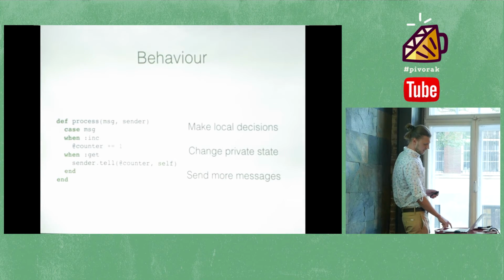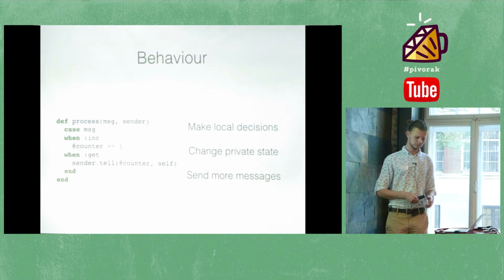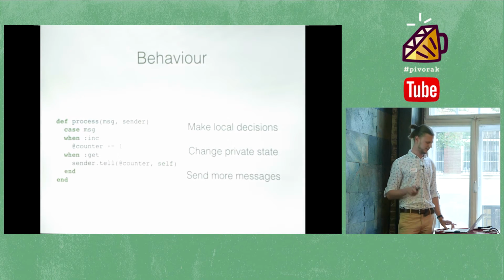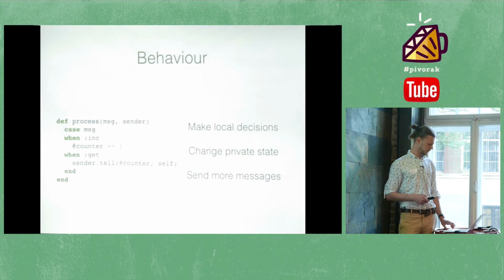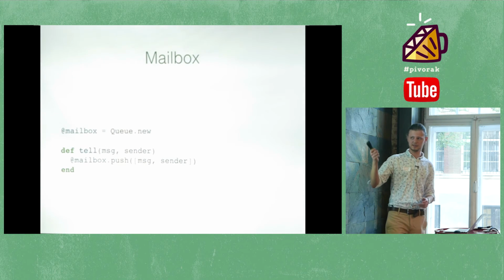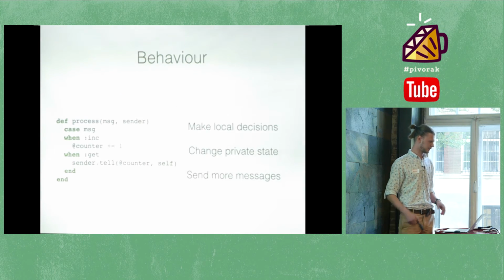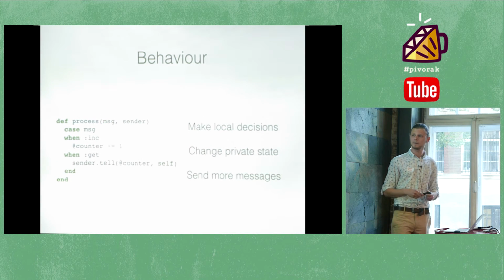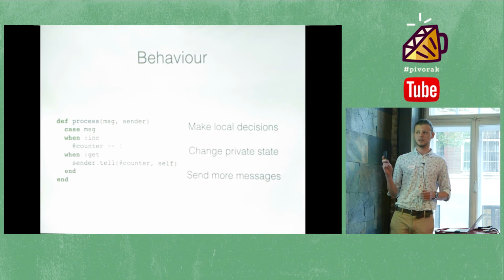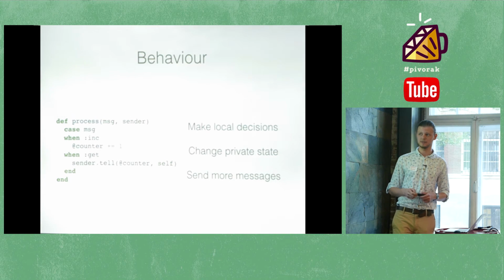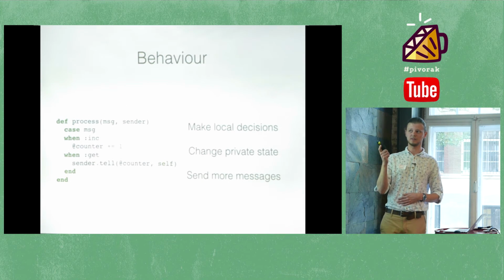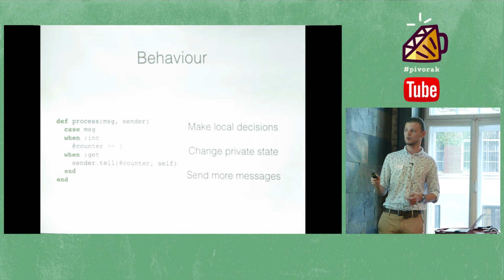The second one is the behavior, the method process. You see it has a sender and a message. It's the same we pushed in the tell method, so basically message and sender, and then we have process with message and sender. It determines what kind of message it receives and decides how to react to that. So it makes a local decision with a case statement. It can change its private state, you can see it increments a counter, and it can send more messages.